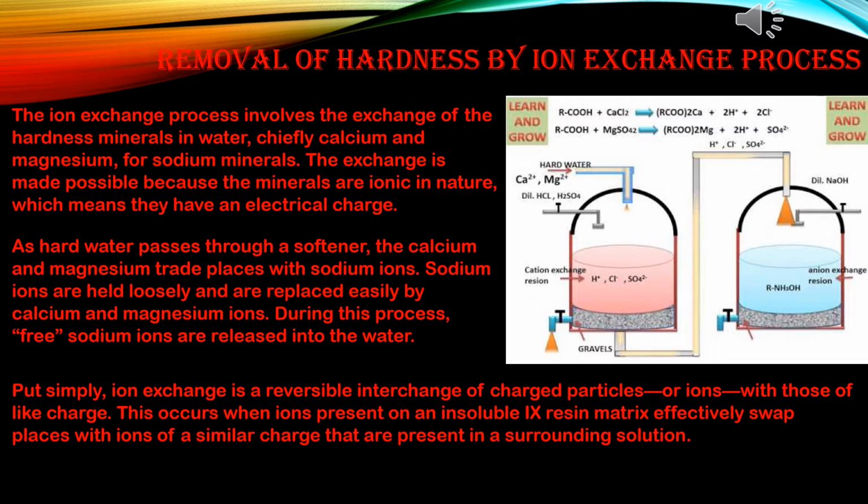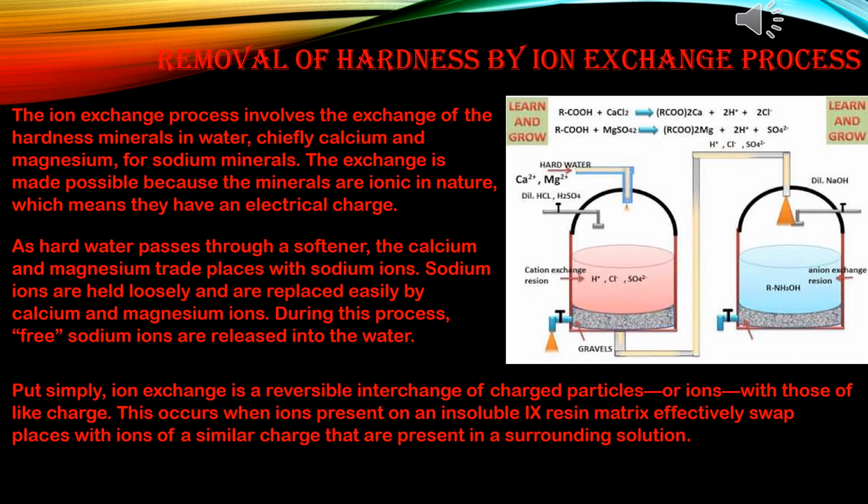Both types of hardness can be removed by this process. Synthetic ion exchange resins are used for this purpose. The cation exchange resins are organic polymers containing carboxylic acid, that is COOH, or sulfonic acid groups, that is SO3H groups. On the other hand, anion exchange resins are basic, containing hydroxyl, that is OH groups. These polymers are insoluble solids and are used in the form of granules.